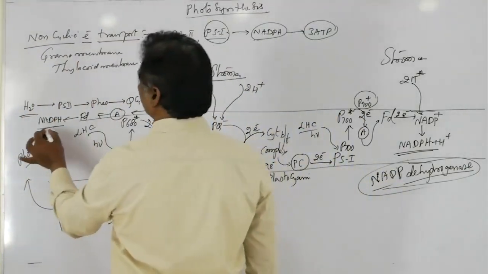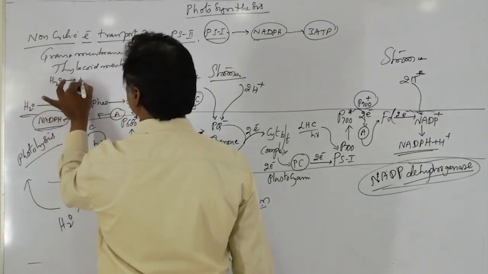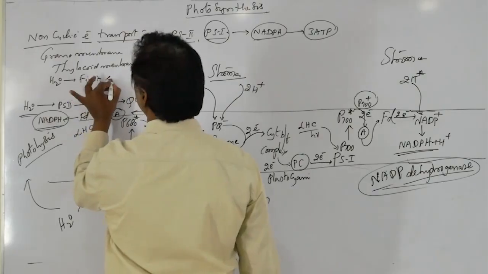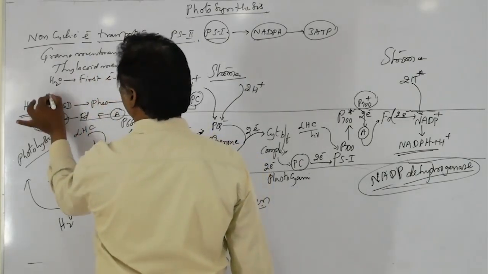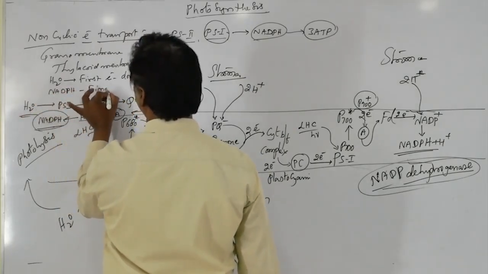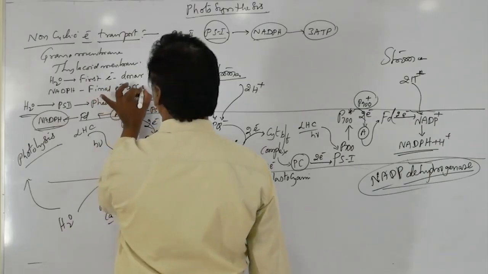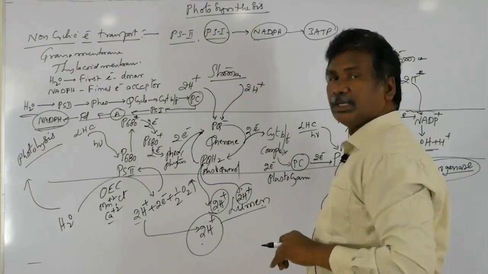That is NADPH. So water is the first electron donor, and NADPH is the final electron acceptor.